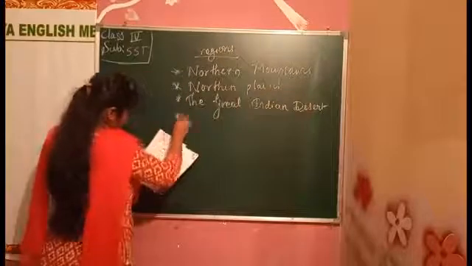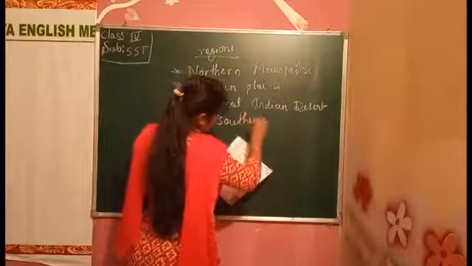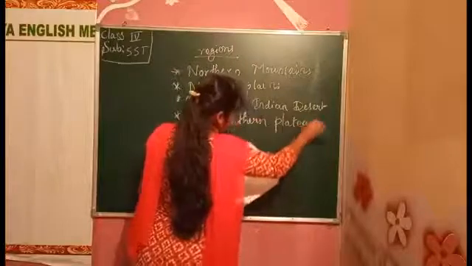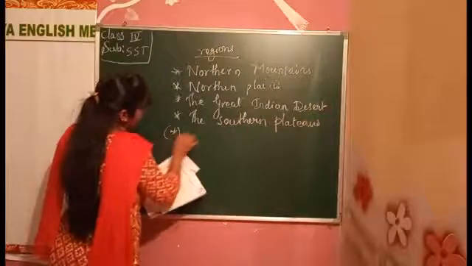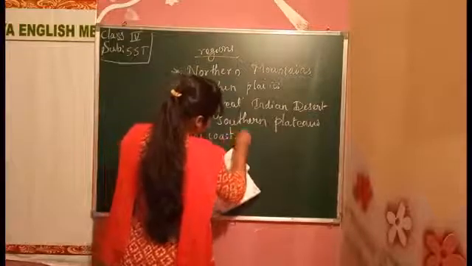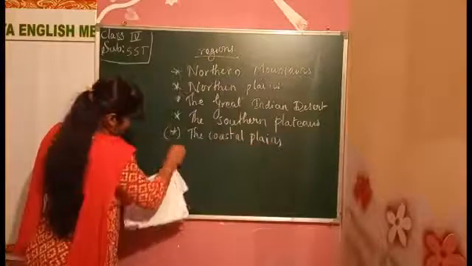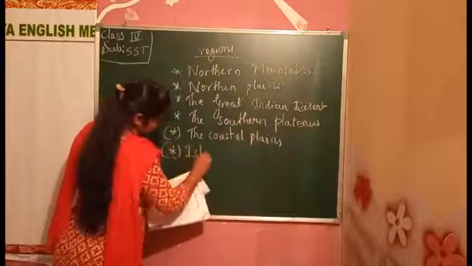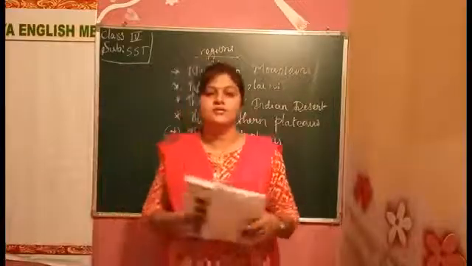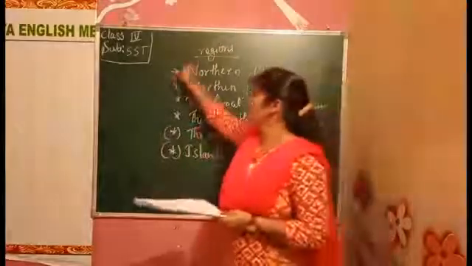The next one, the Southern Plateau. The next one, the Coastal Plain. Next one, the Islands. Yes, these all are the 6 natural regions we studied in the first class, children. Now we'll go on studying them one by one in this class.